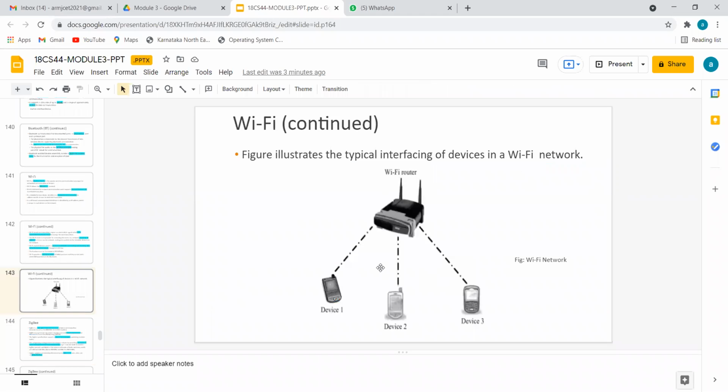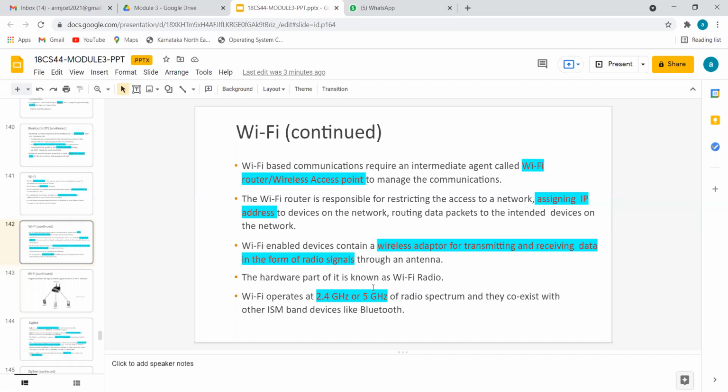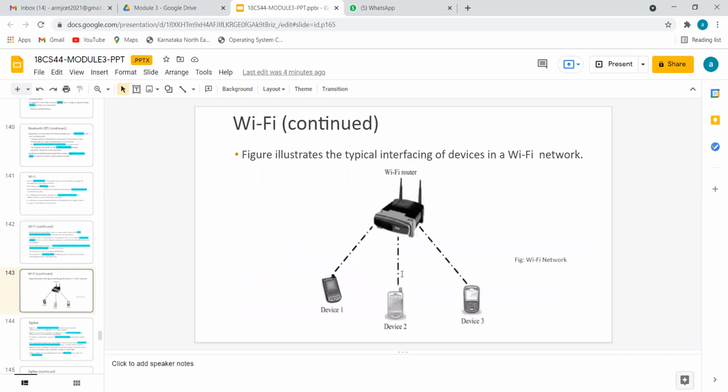Some of the other technical explanations are that Wi-Fi operates at 2.4 gigahertz to 5 gigahertz. It's not a data rate, it's a frequency. Data will be in terms of bits, Mbps or Gbps, etc. It also has its own Wi-Fi radio.